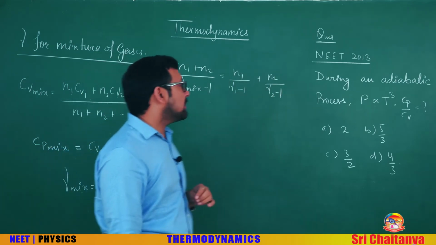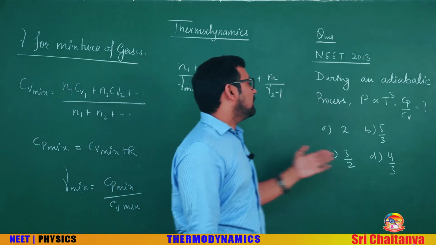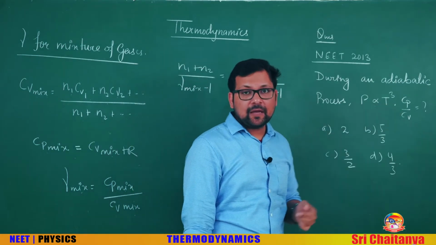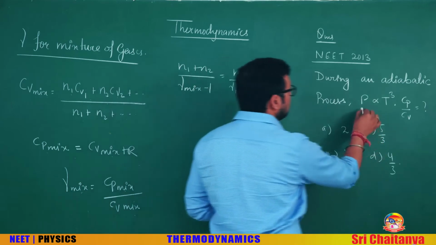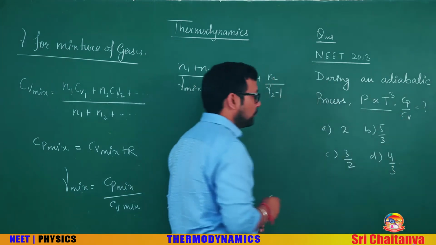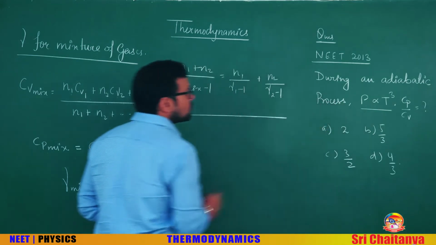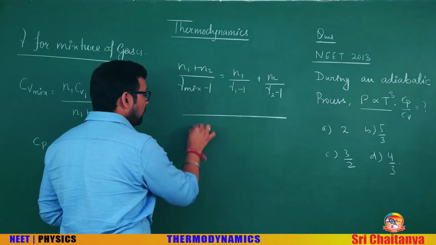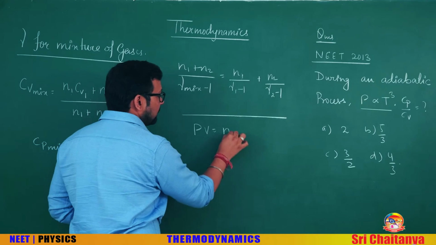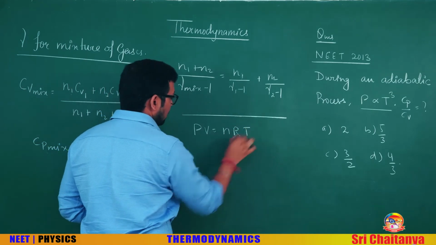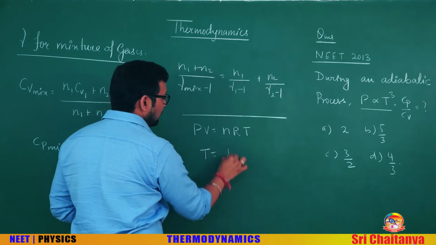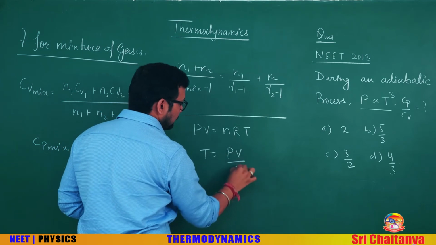There was a question asked in 2013 on CP by CV, and the process was given as P proportional to T cube. See how to solve this. P is proportional to T cube, and from the ideal gas law you know that PV is equal to nRT. So what will be T? T will be PV by nR.